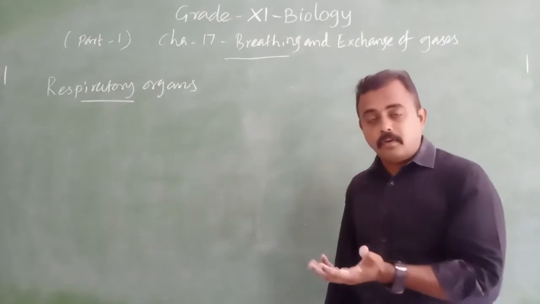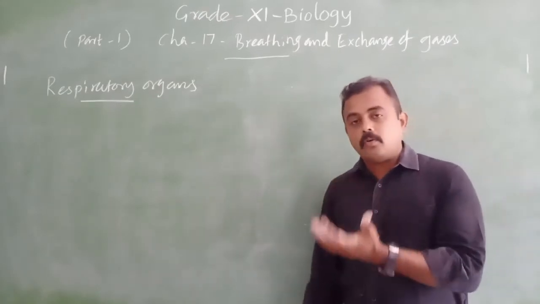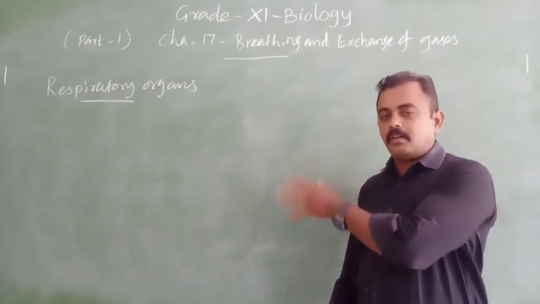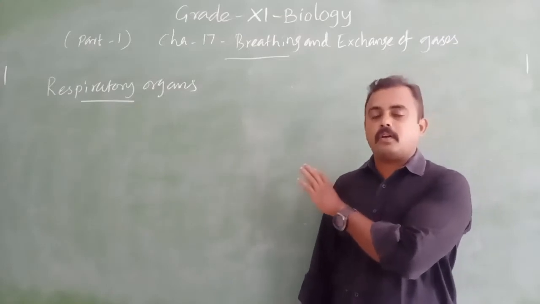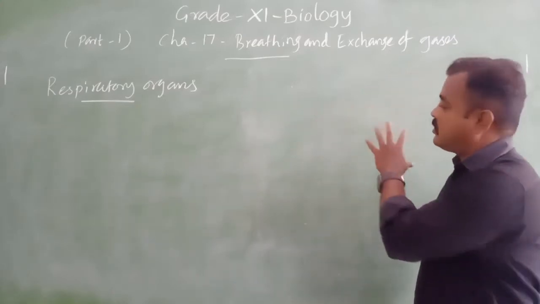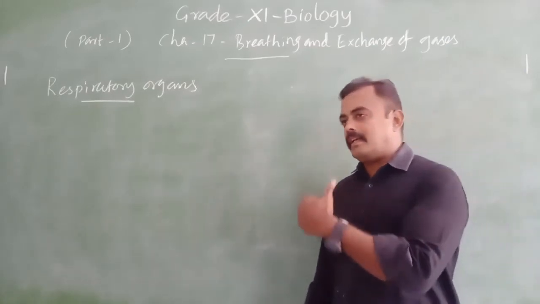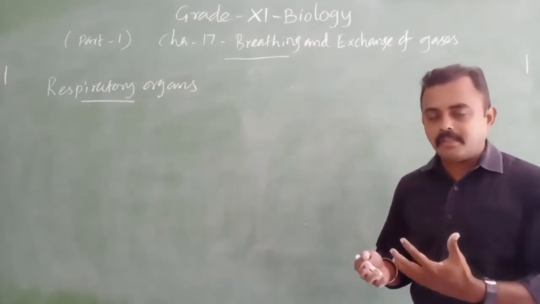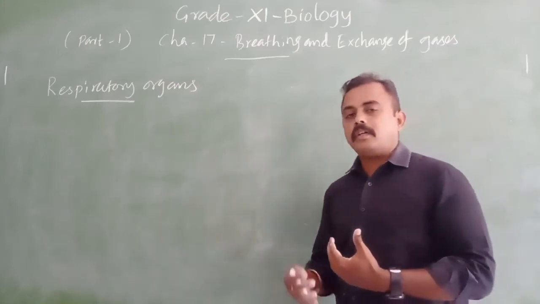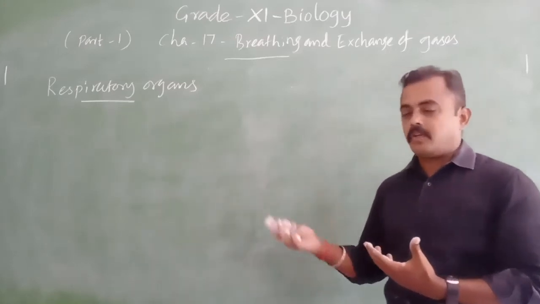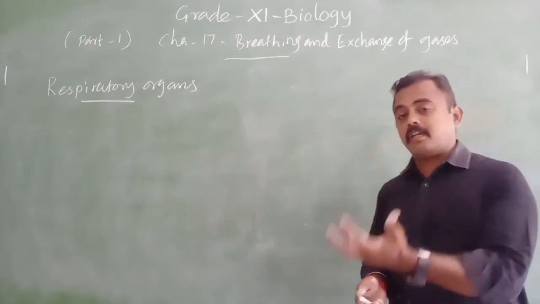Before, we talked about the general introduction: breathing and exchange of gases. Now we know how the air gets inside, what happens inside, and that carbon dioxide is released. We know what anabolism, catabolism and metabolism are.